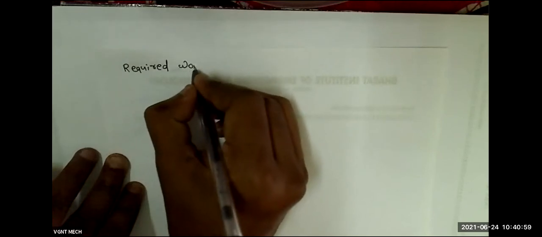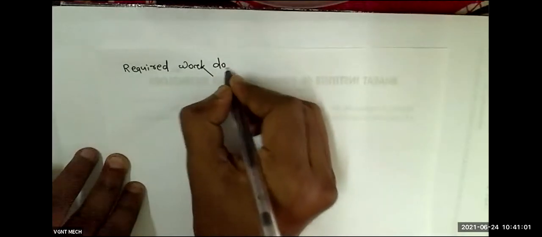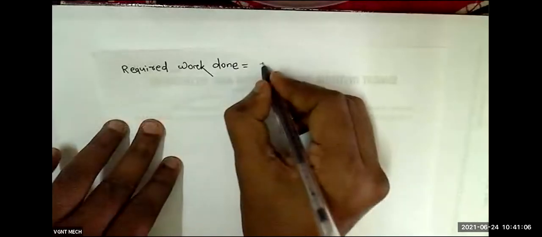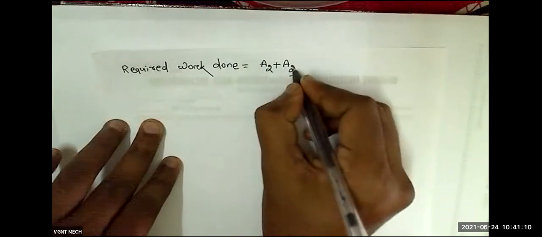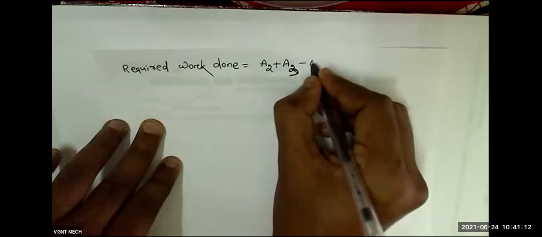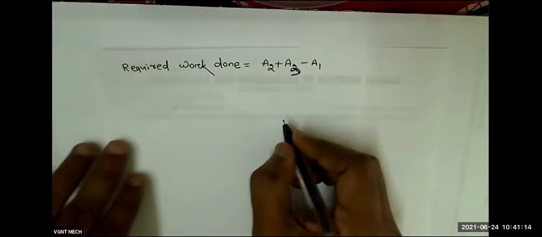Right, so quickly we will try to complete. The required work done is equal to A2 plus A3 minus A1. What is A2?